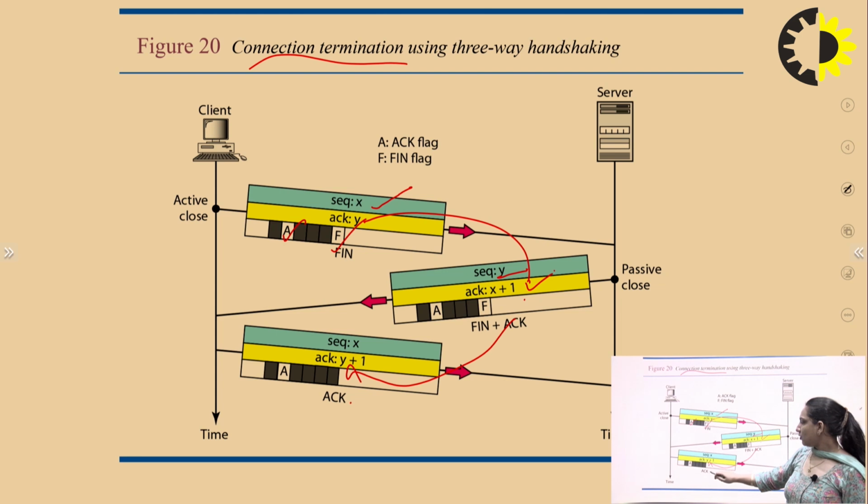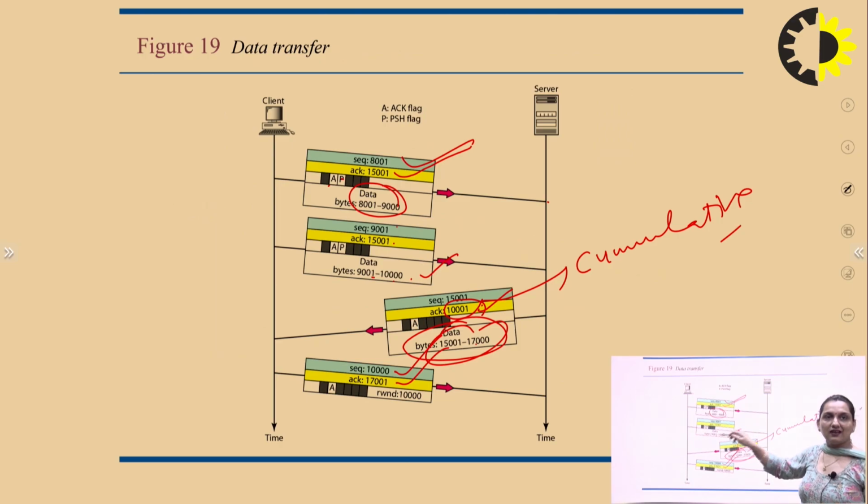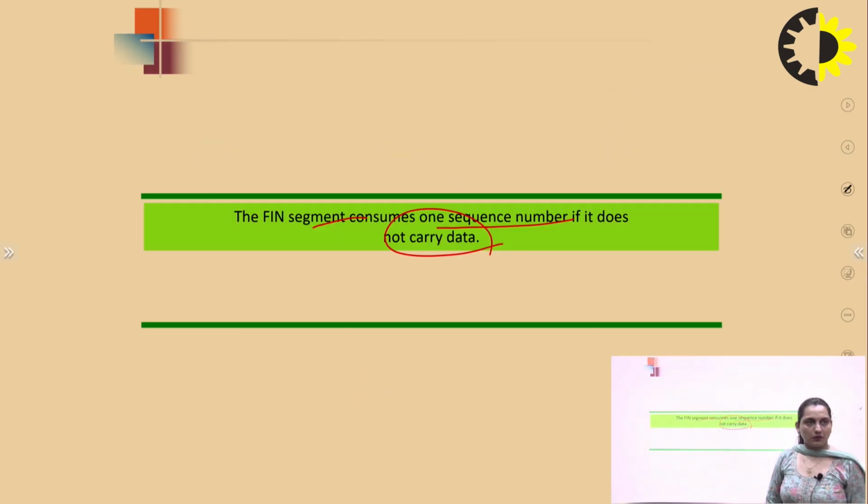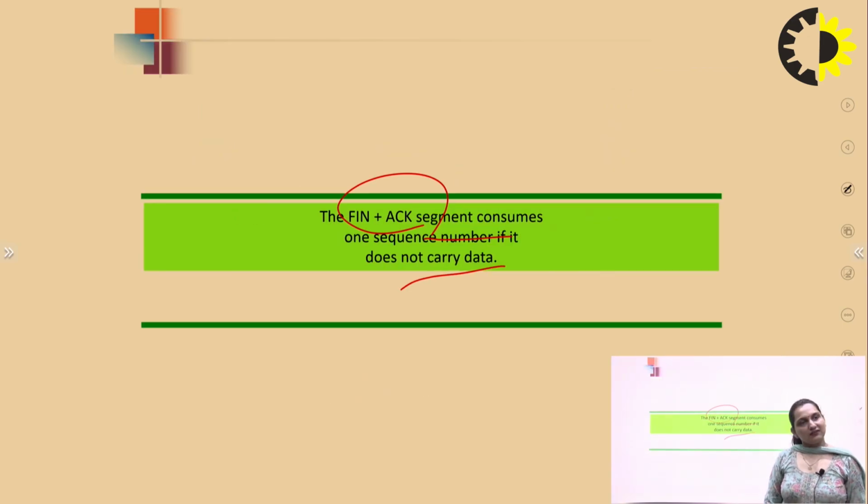In the final acknowledgement, they are not consuming any sequence number and not sending any data. No data is transferred here, because the transfer phase is separate. There is only the termination of the connection which was established in the TCP/IP protocol. So all this we have in the TCP model.